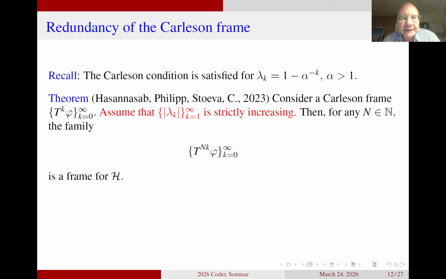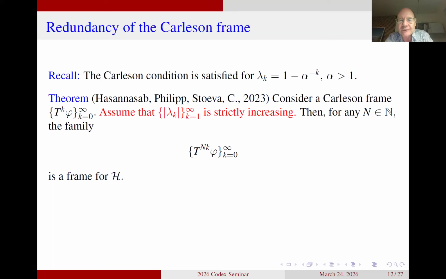So before I discuss what it means, let me just emphasize that you don't need to worry about the conditions here, because we have the Carlson frame, and I stated this canonical case of the Carlson frame where you took lambda k equal to 1 minus alpha to the minus k. And this is clearly a strictly increasing positive sequence. So that means we have a case where all the conditions are satisfied. So just think about that case for the rest of the talk.